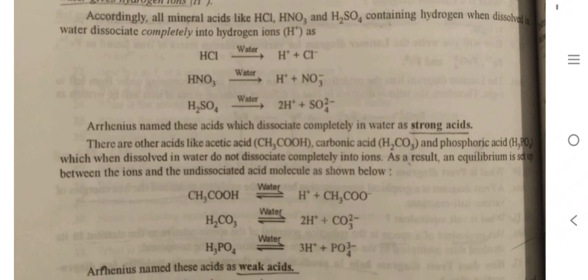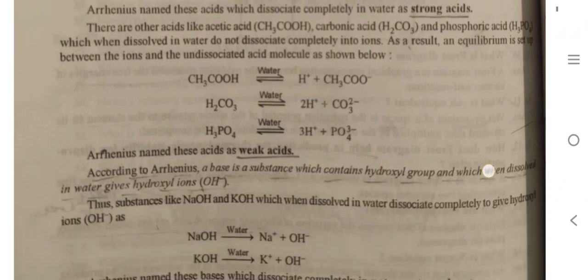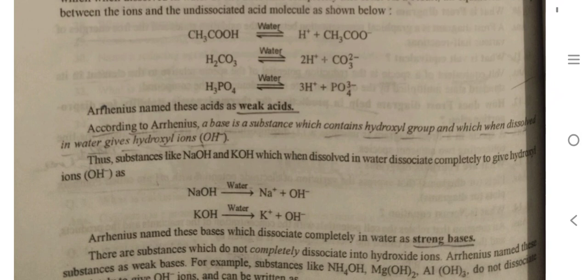There are other acids like acetic acid, carbonic acid, and phosphoric acid, which, when dissolved in water, do not dissociate completely into ions. As a result, an equilibrium is set up between the ions and undissociated acid molecules. Arrhenius named these acids as weak acids.